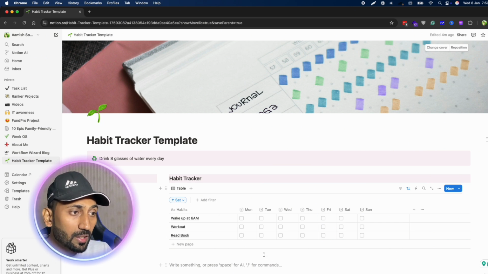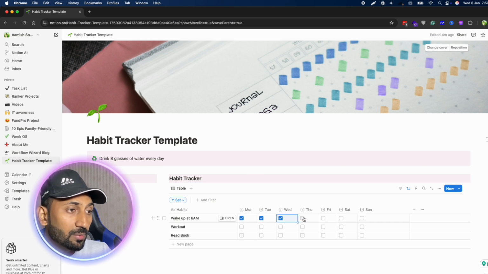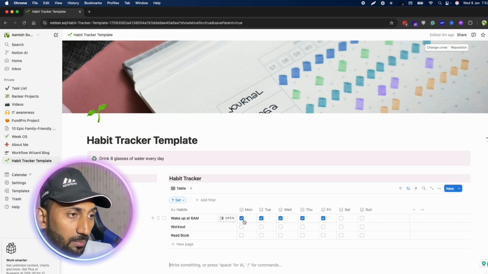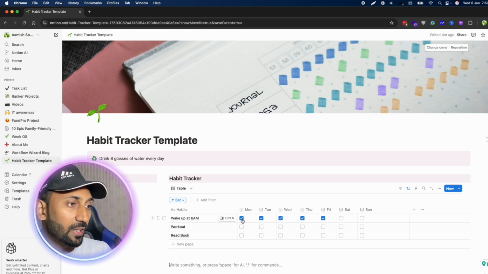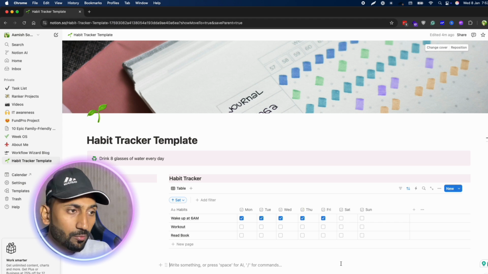Okay, this is a habit. For example, if user wants to develop a habit, wake up at 6 a.m., they can just check these marks every day when they wake up at 6 a.m. So for example, on Monday, if they wake up at 6 a.m., they will just open the tracker and check this mark, and it is done. Similarly, if they did not wake up at 6 a.m., they can just skip it.